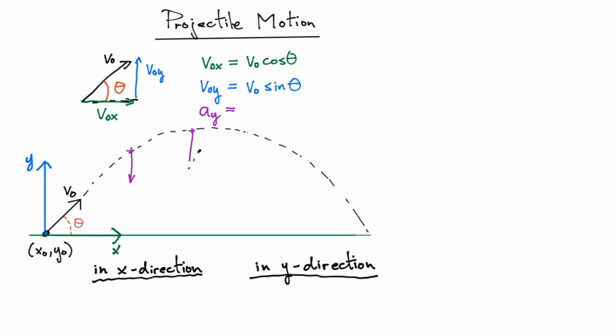If I plot it near the top, the acceleration is pointing down. If I plot it near the second half of the trajectory, it's also pointing down. If I plot the acceleration right before it hits the ground, it's also pointing down. The magnitude is going to be little g, and it's little g everywhere. Again, the magnitude will be 9.8 meters per second squared. So if I want to write the acceleration, I really have to write it with respect to a coordinate system. You know it's pointing down. So if it's pointing down and has a magnitude of 9.8, the way you write that is going to be equal to minus little g.